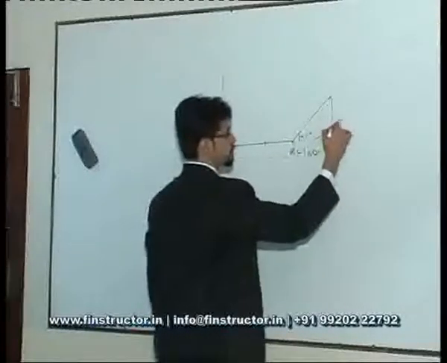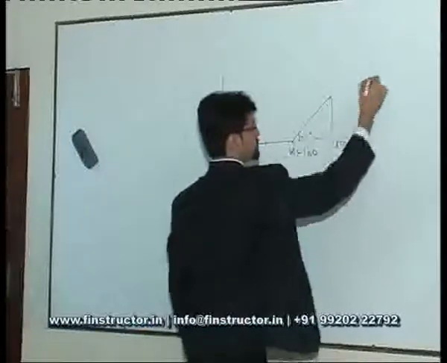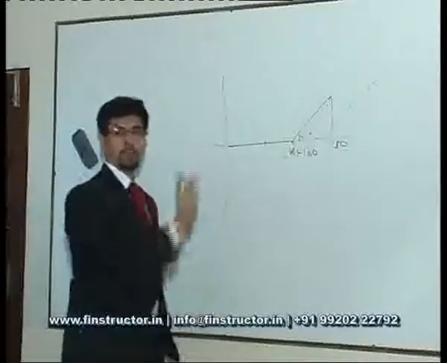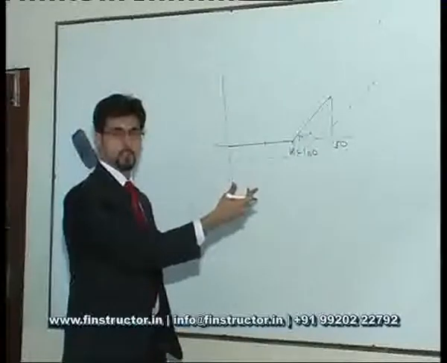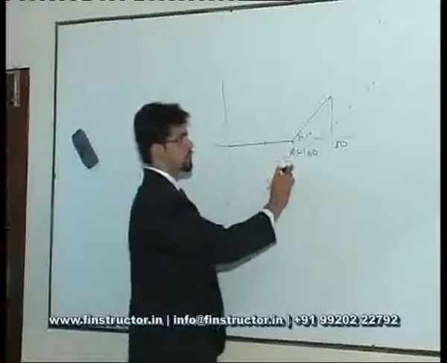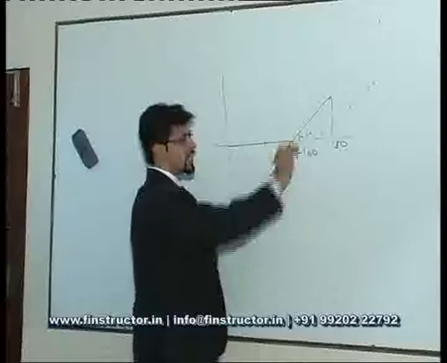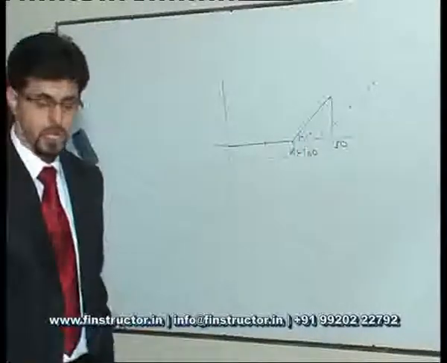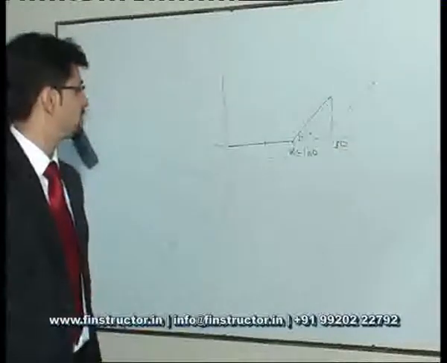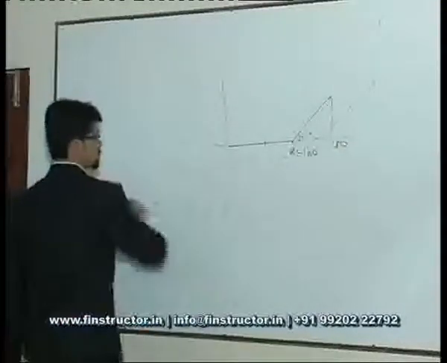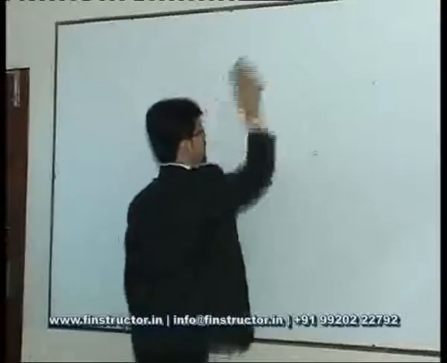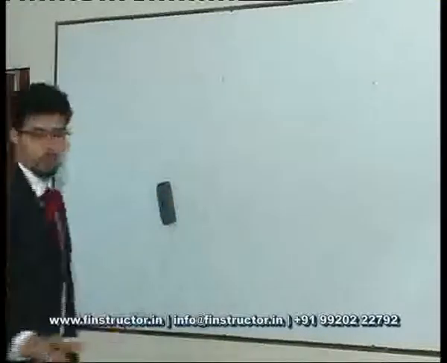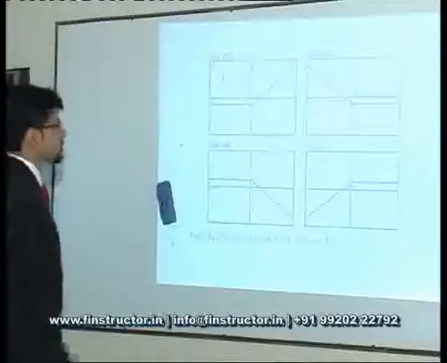If the spot remains above the strike, his profit would be to whatever extent the spot is above the strike, less the premium that would have had to be paid upfront. So this dotted line that you see is the payoff to a long call position. Similarly, we can draw payoffs to various other strategies: a long put, a short call. This is how they would look.